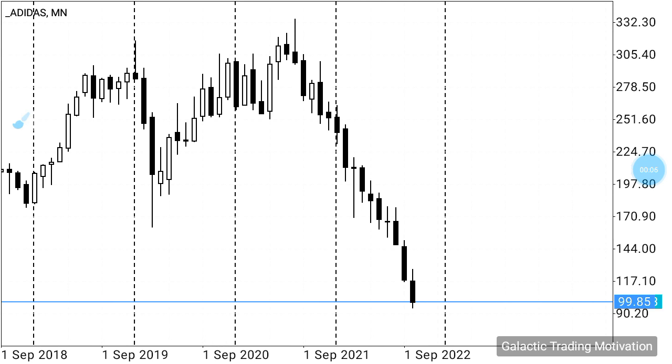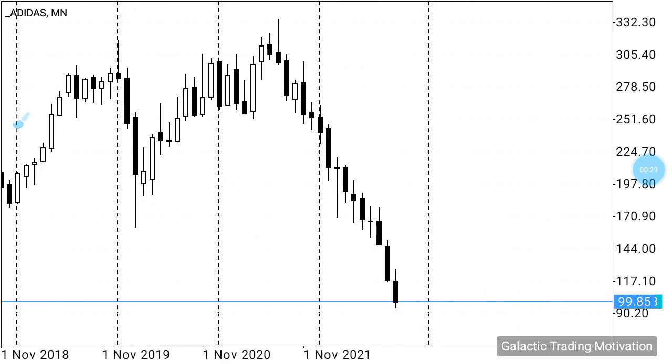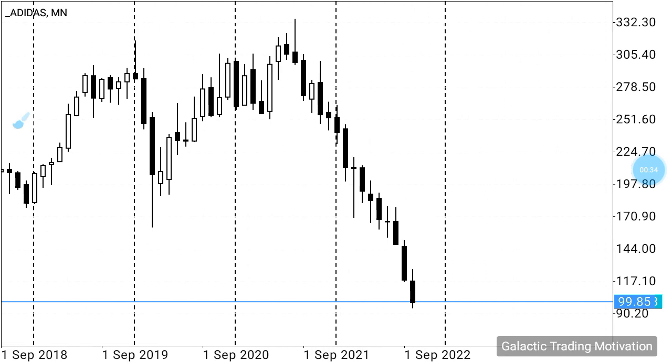So this morning we will be having a very quick look at the Adidas chart, as it has been alleged that Adidas has cut ties with Kanye West over the allegedly anti-Semitic comments that he has made recently. In addition to that, it has also been reported that Adidas has gone down by more than 9% in regards to its share price. Nonetheless, let us have a very quick look at the actual chart and see what is happening at this point in time.